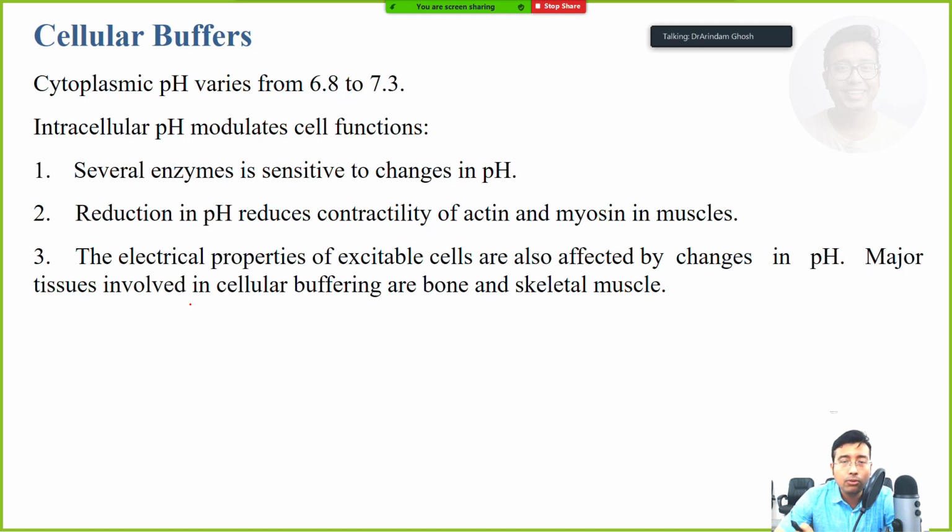A few enzymes are very sensitive and act only in acidic pH, and a few enzymes act in alkaline pH. One very good example is the enzymes of our gastrointestinal tract, GIT. For example, the upper GI enzymes, the enzymes present in the stomach, are designed in such a way that they are active in acidic pH only, because HCl, the stomach environment, is acidic. And the lower GI enzymes, for example pancreatic enzymes, are all active in alkaline pH, right?